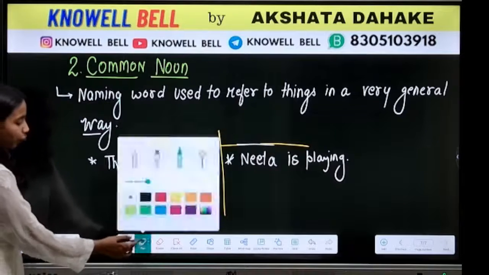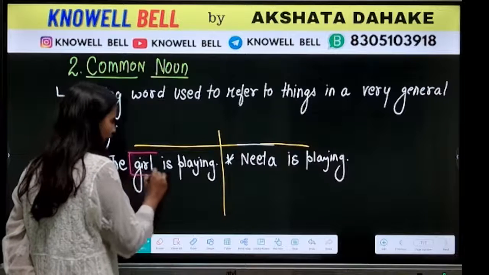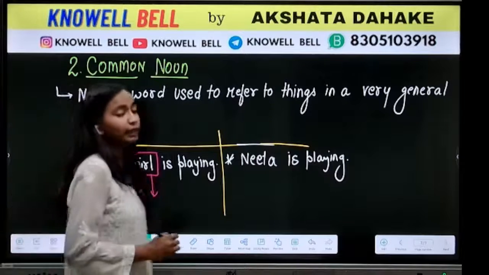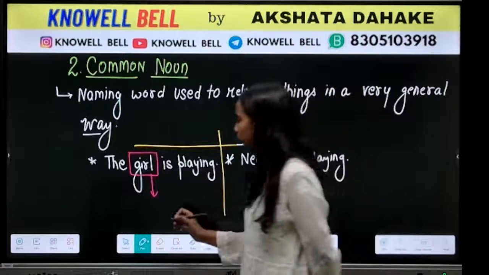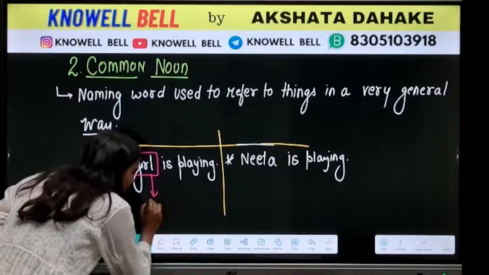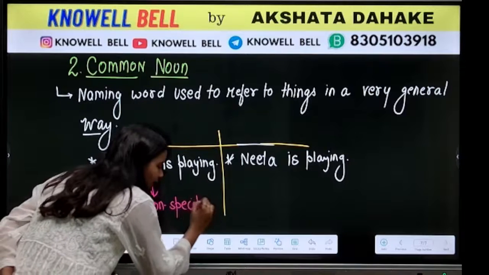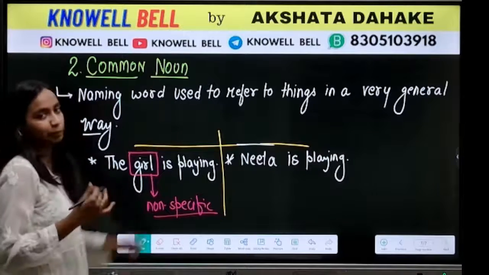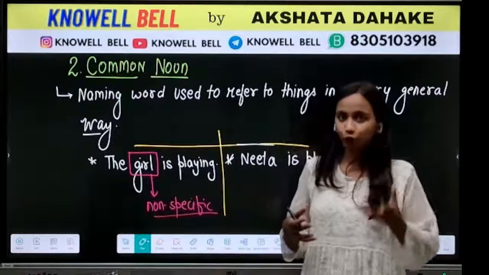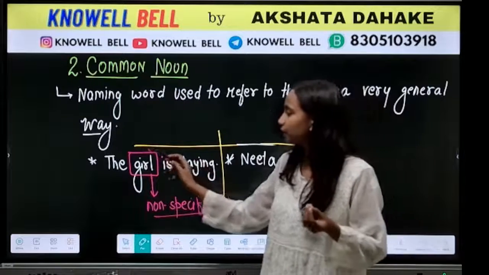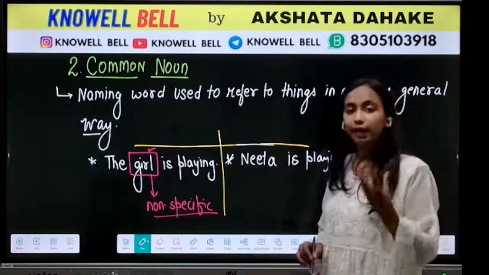Now have a look here. When I am saying girl is playing, what we have to keep in mind over here? When you are saying girl, girl is what? Girl is a non-specific term. When we are saying girl, it can be any girl. It can be Meera, it can be Neeta, Aditi, it can be any girl. You are not sure, you are not specific. आपको नहीं पता है कि हम किस girl के बारे में बात करें. You are not specific over here. It can be any girl.